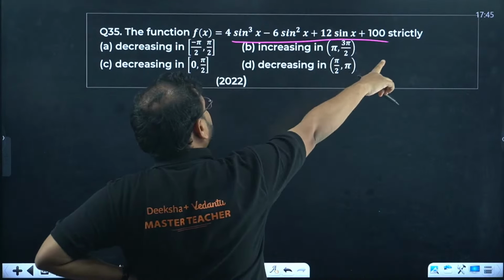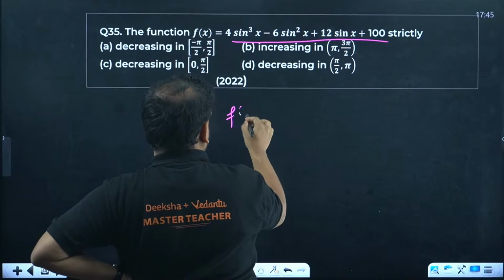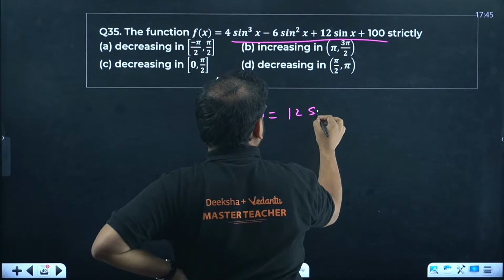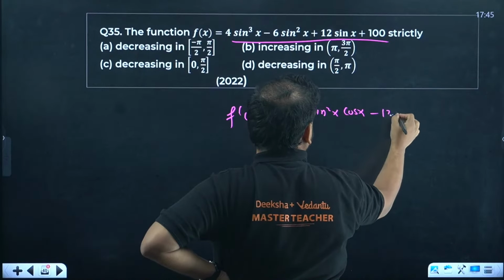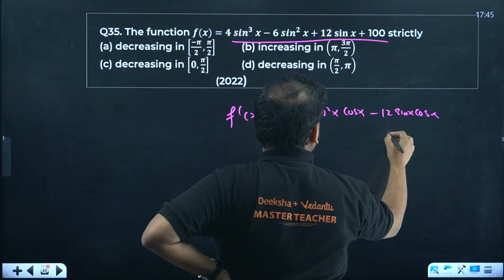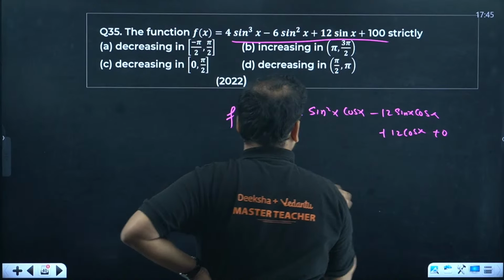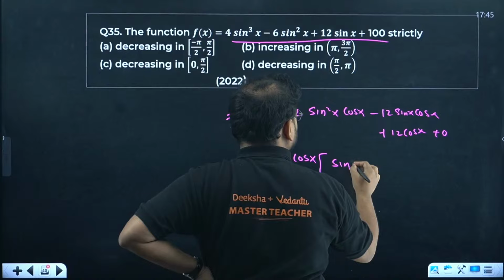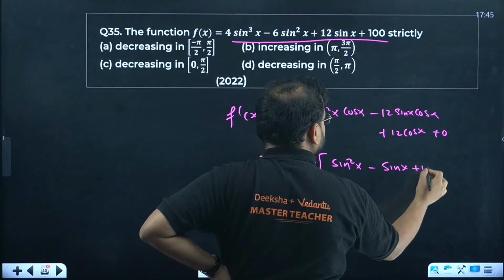I'm looking for increasing. Sorry. Okay, we have to look for the correct option, not increasing actually. So f dash of x will become what? 12 sin square x cos x minus 12 sin x cos x plus 12 cos x. Take 12 cos x common, we have sin square of x minus sin x plus 1.